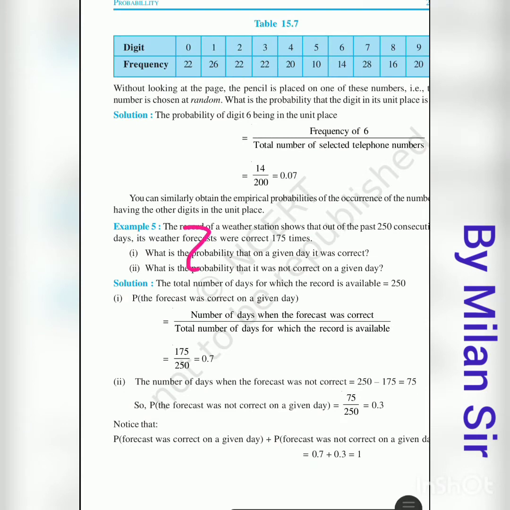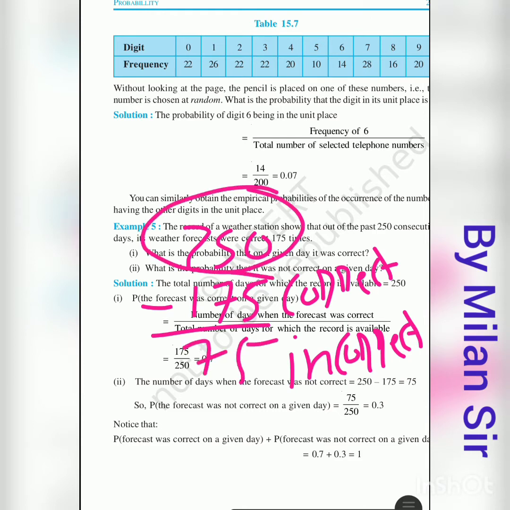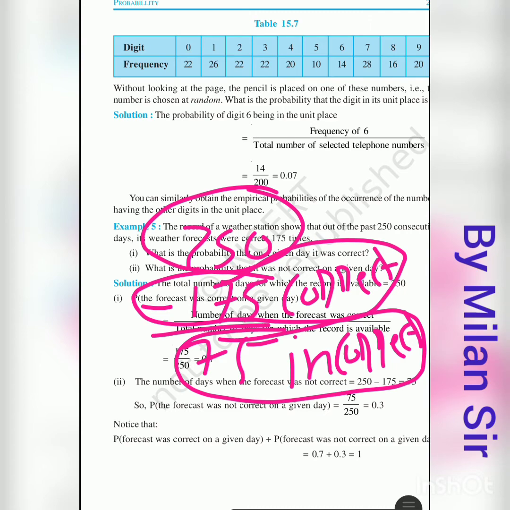Now here total 250 days forecast are there. Out of that, 175 times correct forecast are there. So if we subtract this number, we get the number of days with incorrect forecast, it is 75. Right? Total 250 days are there, 175 times correct forecast are there, so the remaining 75 days incorrect forecast are there.